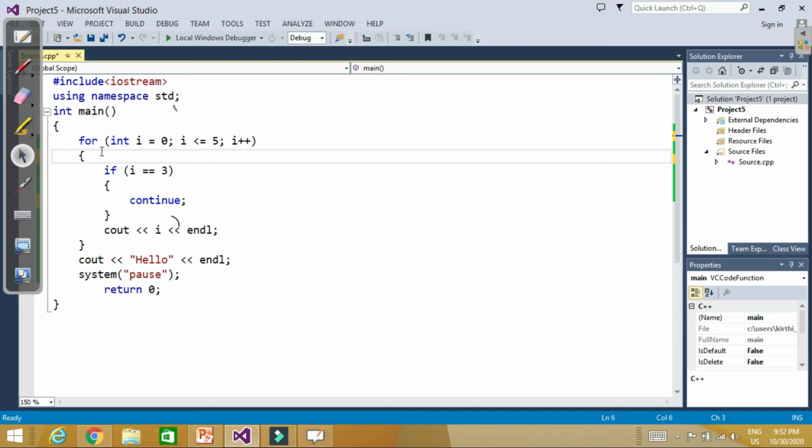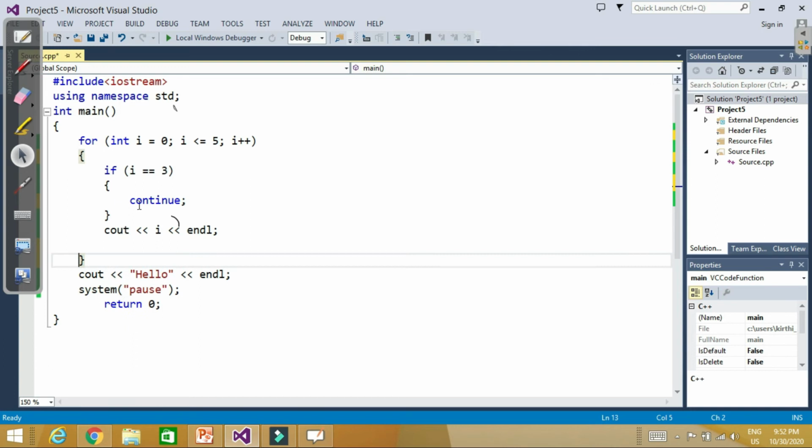Continue does not provide an exit from the loop; it provides an escape from the particular iteration. Particular iteration means whatever is written for i equal to 3, it will provide you an escape. For example, for 0, i is less than 5, i is not 3, so the compiler is going to print 0. Then i becomes 1, not 3, it prints 1. Then i becomes 2, it prints 2. After this, i becomes 3.